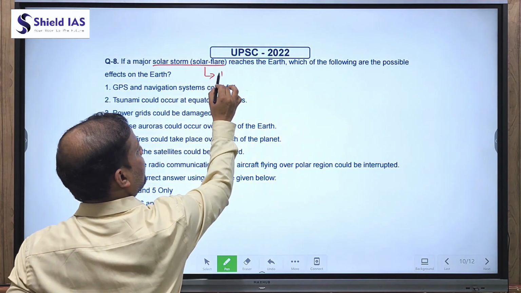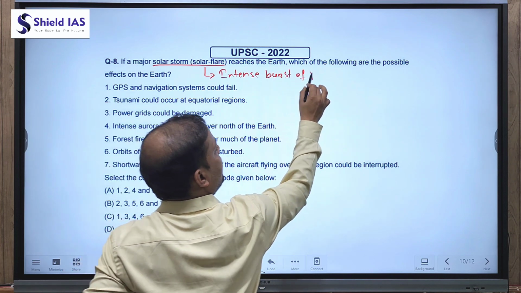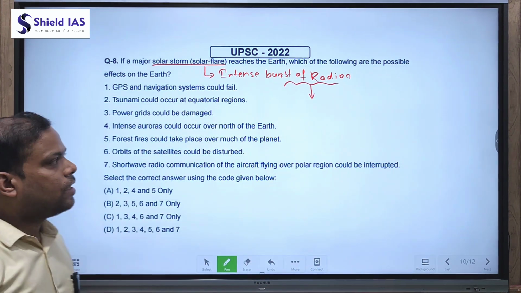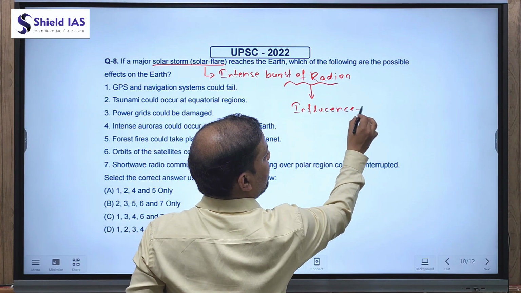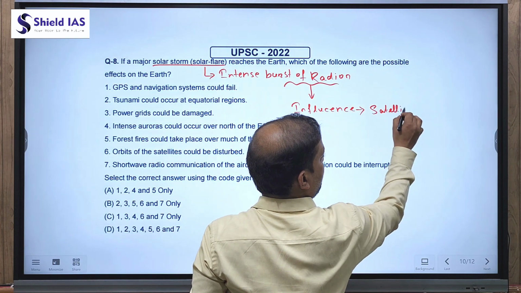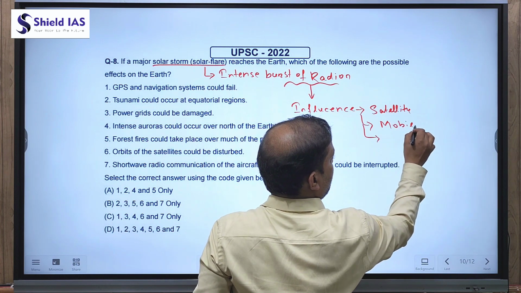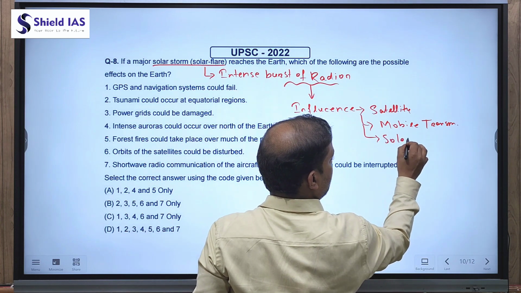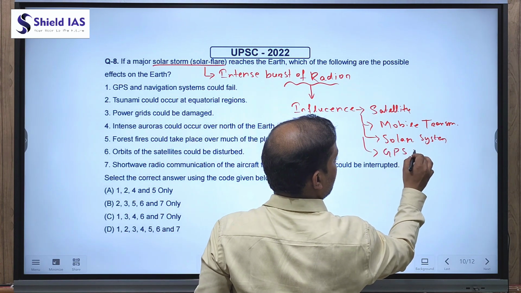So solar flare means it is an intense burst of radiation from the sun, and due to this intense burst of radiation, it can directly influence all the electronic equipment on the earth, like satellites, like mobile transmission, like power systems, like GPS navigation, etc.